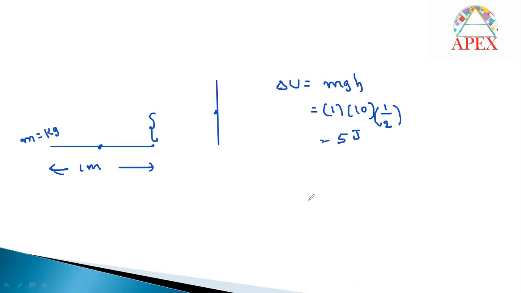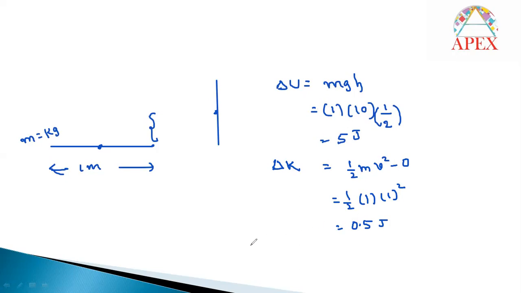And also, the rope is made to move with a velocity of 1 meter per second. Initially, it was at rest. So what is the change in kinetic energy? Kinetic energy also increases here. The change in kinetic energy is half mv square minus 0, since initially it was at rest, right? So half into mass, which is 1 kg, and velocity 1, so this is 0.5 joules. The potential energy increment is this much, and the kinetic energy increment is this much.